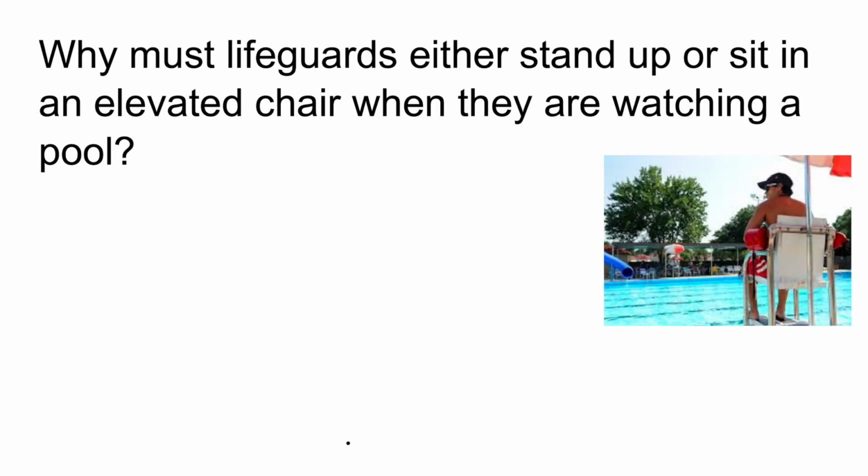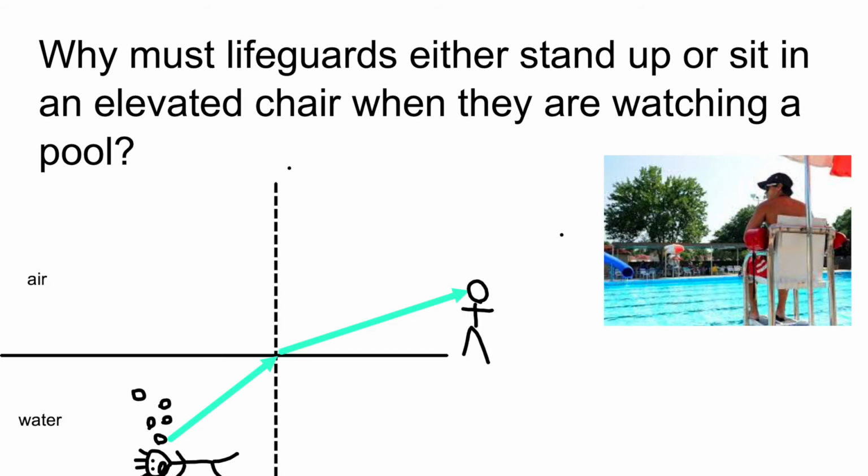Now let's look at an example of how this plays out in real life. Why must lifeguards either stand up or sit in those elevated chairs way up above the pool? There's a reason for this.